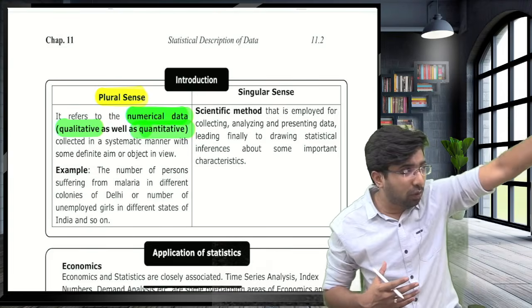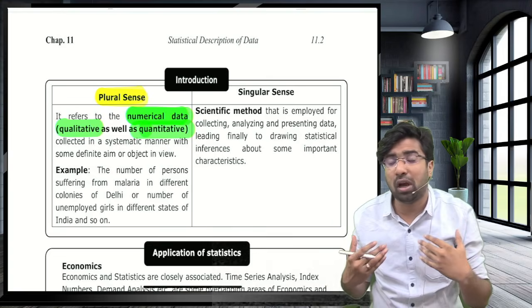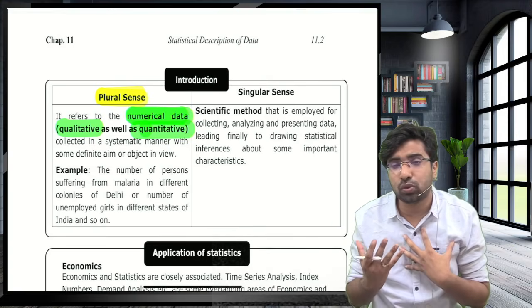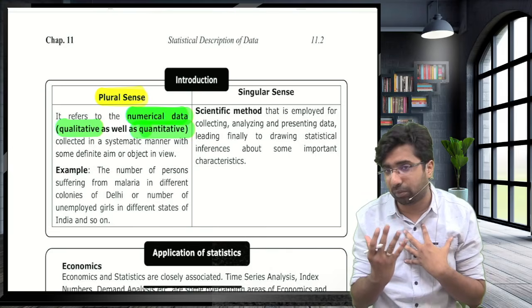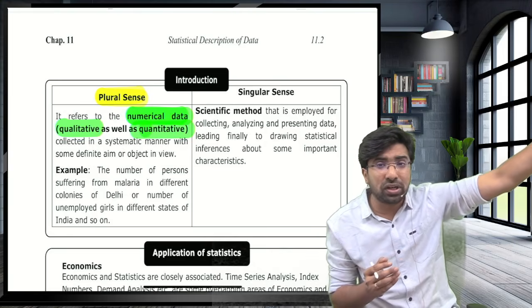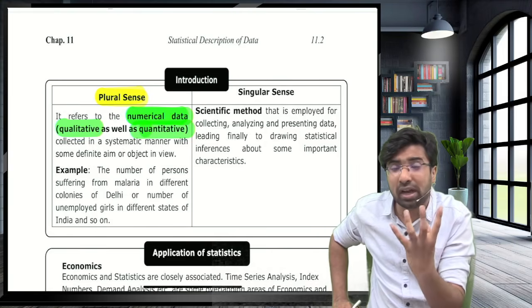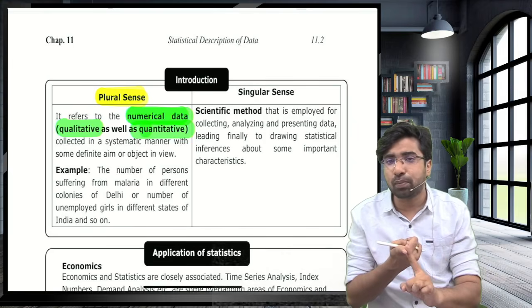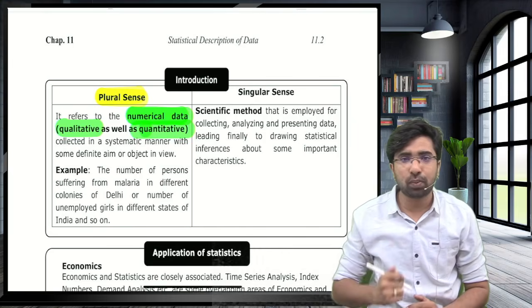Out of a group of 500 people, how many people smoke? Smoking is one qualitative aspect, one attribute. Guys, the quality is known as the attribute. And how many people follow this attribute? There are 20 persons. So this 20 is a number, and the quality part is known as the attribute. So statistics is concerned with the qualitative aspect also and the quantitative aspect also.